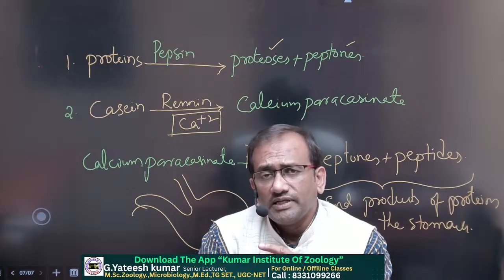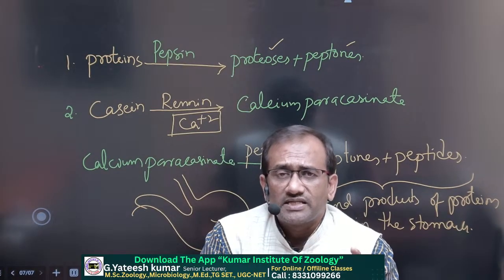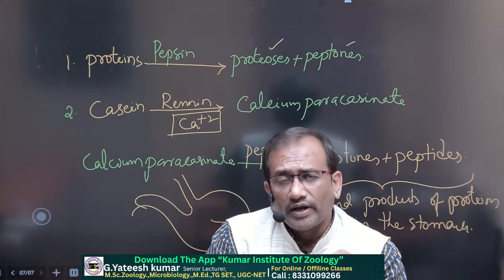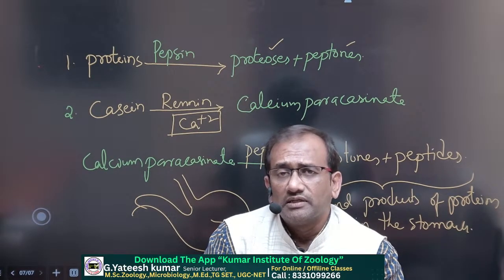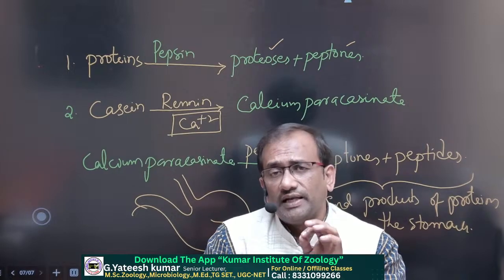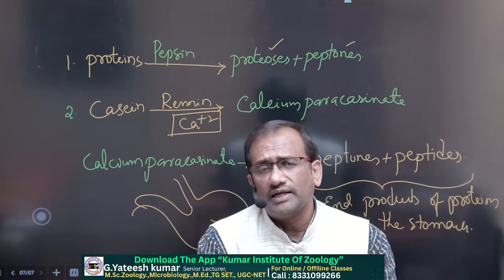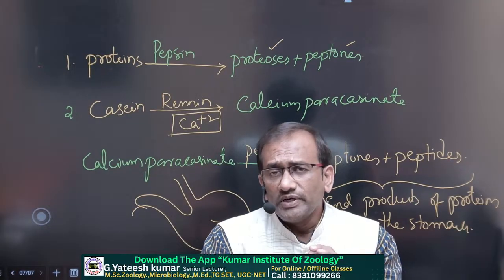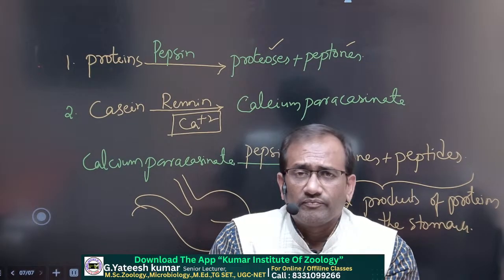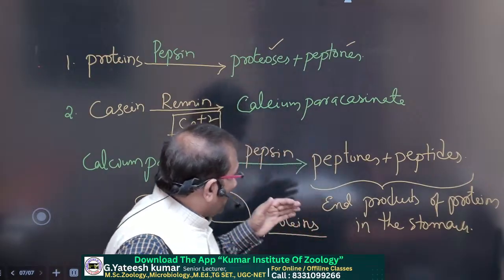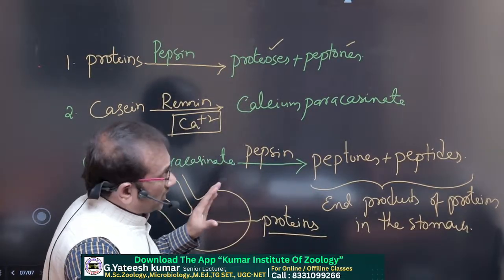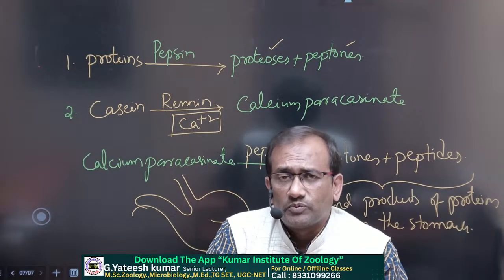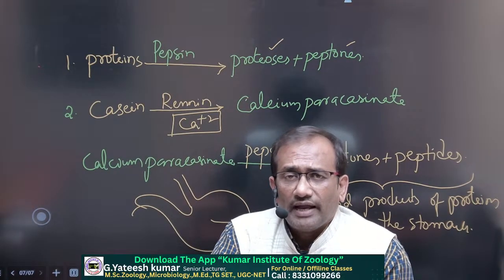So the stomach partially digests the proteins, the buccal cavity partially digests the carbohydrates, and coming to the third macronutrient, lipids, there is no change of lipids in the mouth or buccal cavity and in the stomach. Lipids are digested only in the small intestine. Okay, so up to now, any doubts? If you have any doubts about digestion in the buccal cavity and digestion in the stomach, raise your hand.